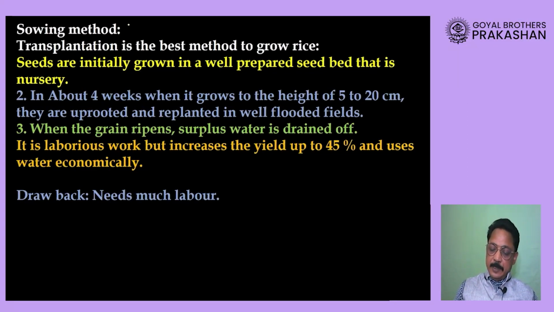Now, sowing method, we have already studied that transplantation is the method by which this crop will be grown. In transplantation, I will repeat, the seeds are first sown in a nursery. Those seeds, when they grow up to the height of 20 centimeters, in a period of about 3 weeks to 4 weeks, then the saplings which have grown are taken from there, and then these saplings are replanted.